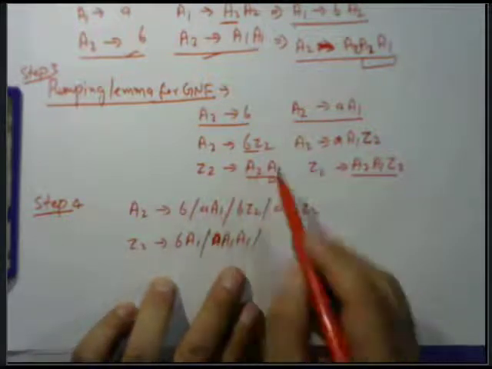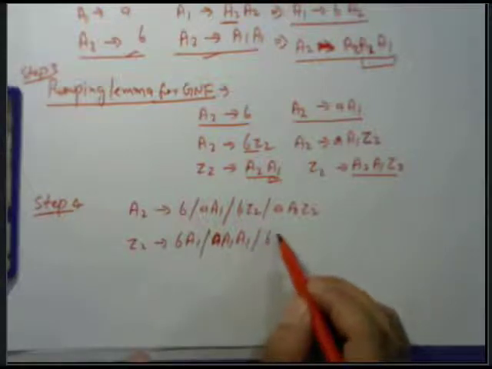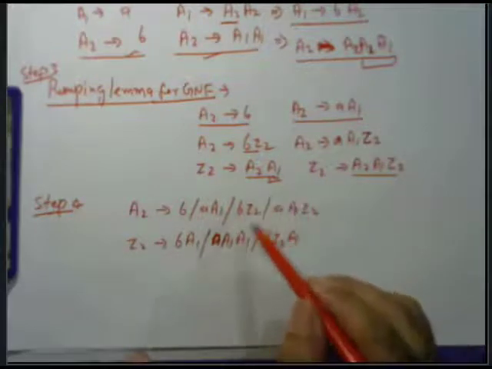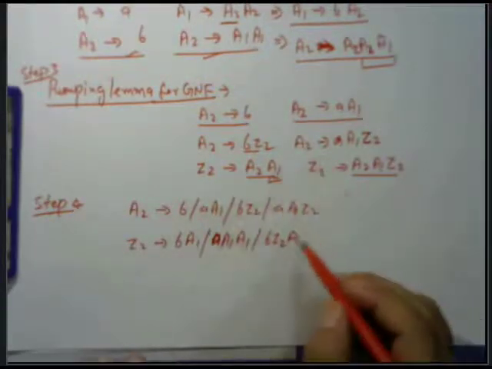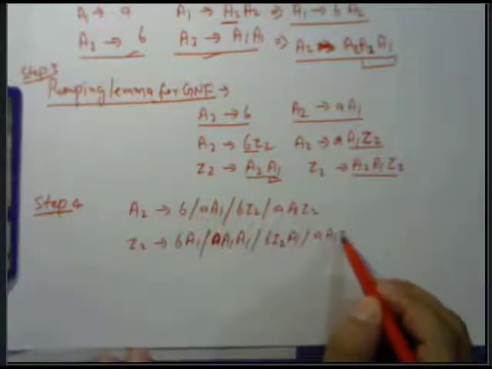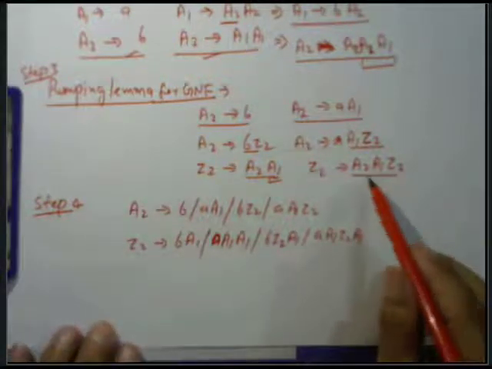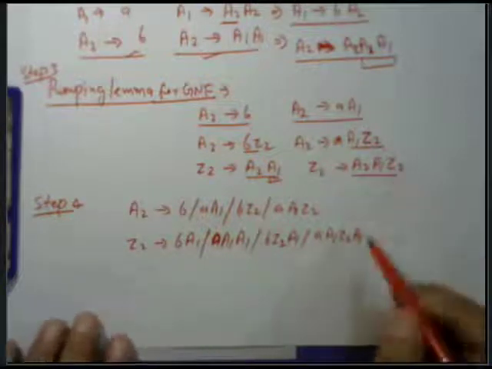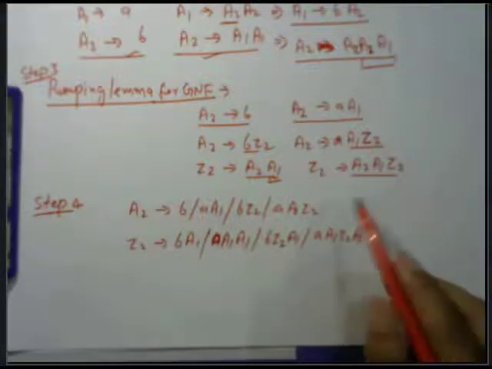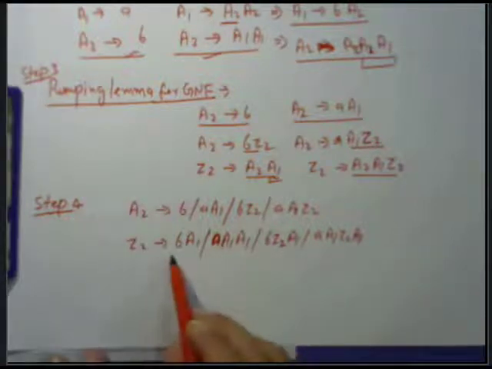Again, the value of BZ2, BZ2 A1, and the second value of this A1 Z2 A1, and the value of this A Z2 is equal to this. Then the value of A will be like this. You can place the value with the help of Z2 at the end. This is the value, and this is the whole value of Z2.